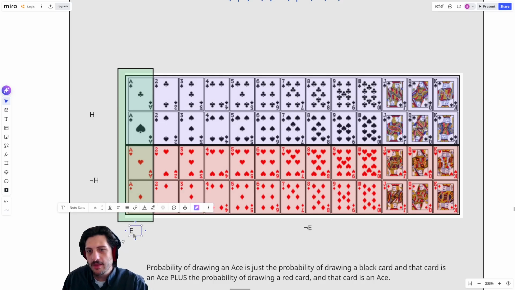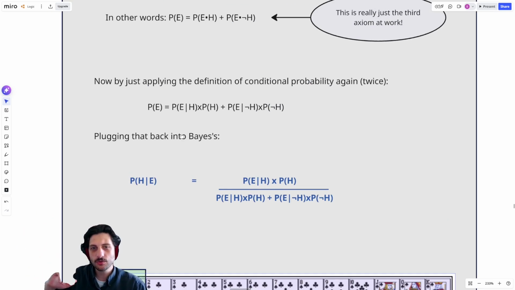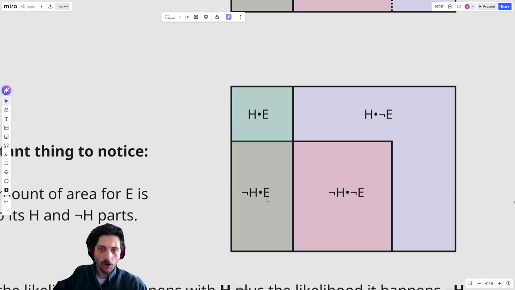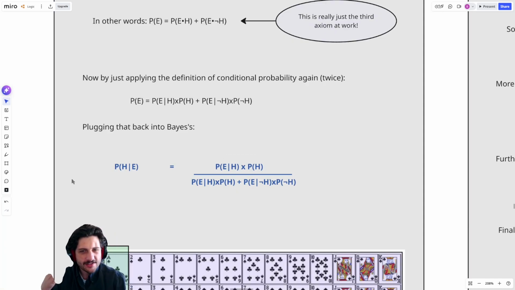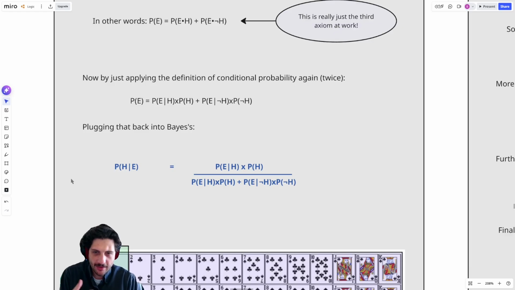And I know that all of my aces are just all of my black aces plus all of my red aces. All of the aces combined are just the aces split up into these two categories. That's all we're doing up here when we say that the probability of E is split up into the probability of E with H and the probability of E without H. So this justifies the formula itself. And again, that's really what each of these demonstrations is after, just justifying this formula.